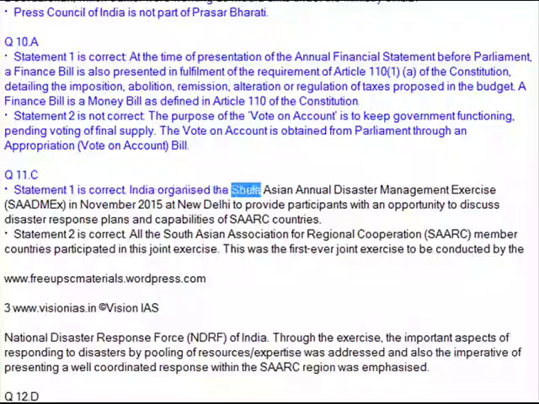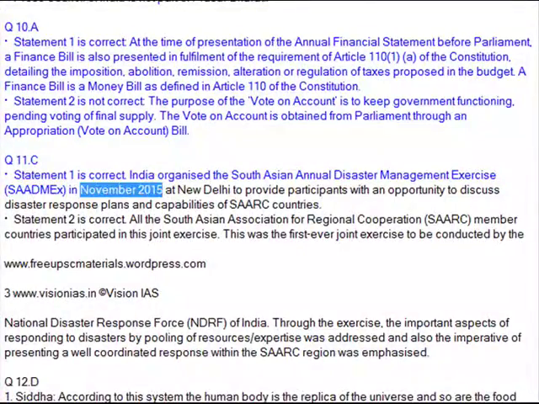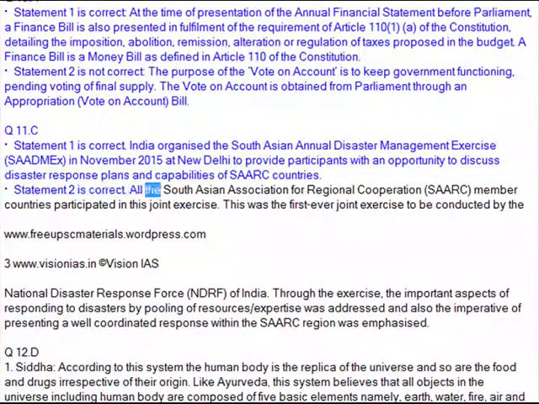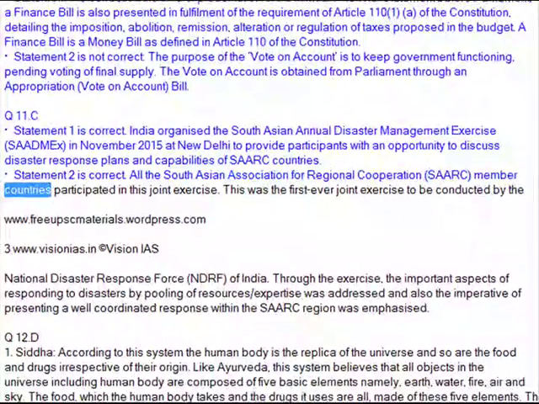India organized the South Asian Annual Disaster Management Exercise, SAADMEx, in November 2015 at New Delhi to provide participants with an opportunity to discuss disaster response plans and capabilities of SAARC countries. Statement 2 is correct. All the South Asian Association for Regional Cooperation, SAARC, member countries participated in this joint exercise. This was the first ever joint exercise to be conducted by the